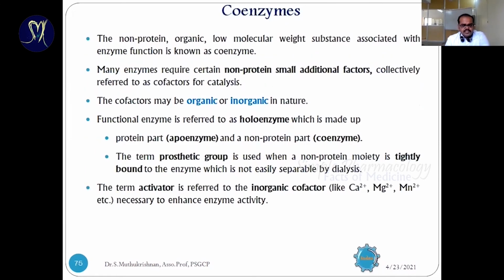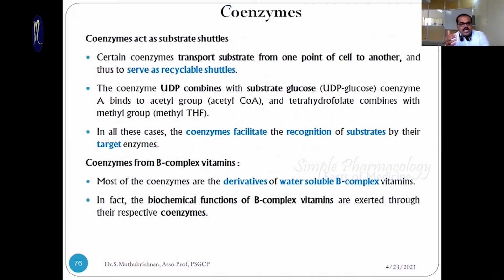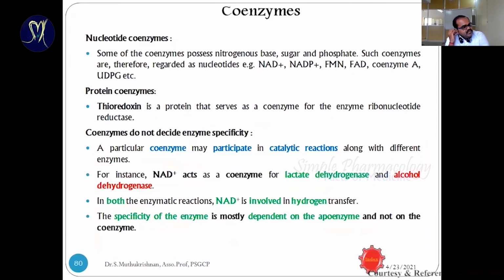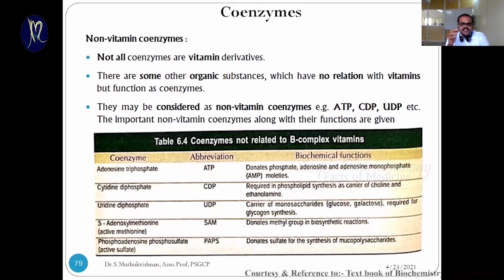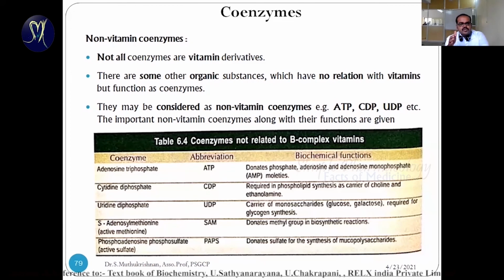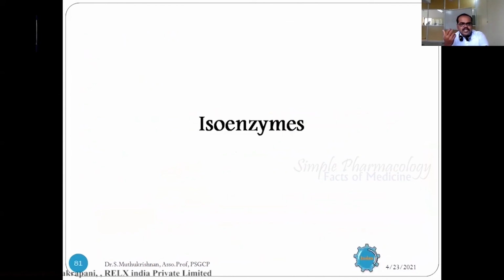The next one is coenzymes. A coenzyme is a small non-protein additional factor involved in the enzyme-mediated reaction. It induces the catalytic reactions. Mostly it's a vitamin substance, particularly vitamin B derivatives. Apart from that, non-vitamin substances also exist. So the next one is isoenzymes.